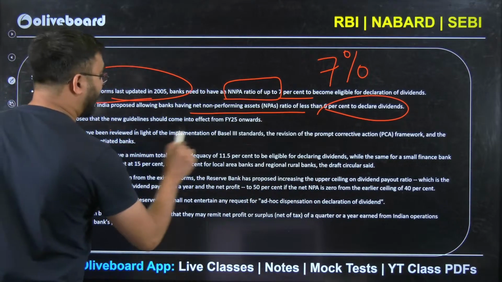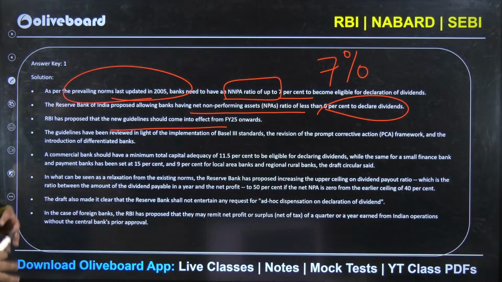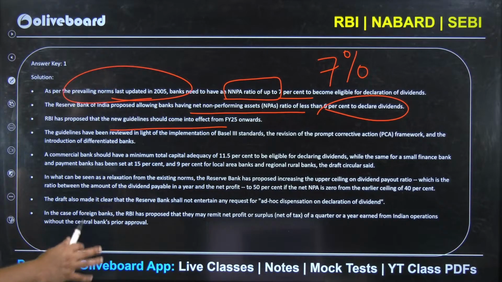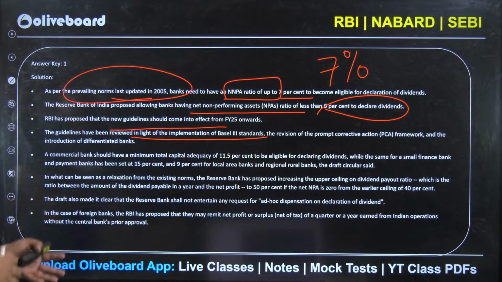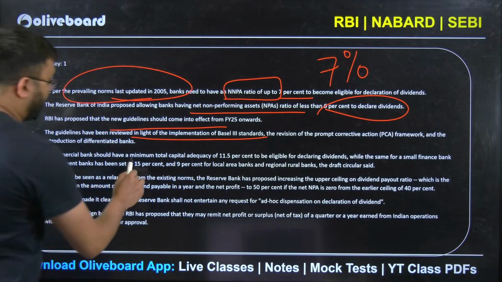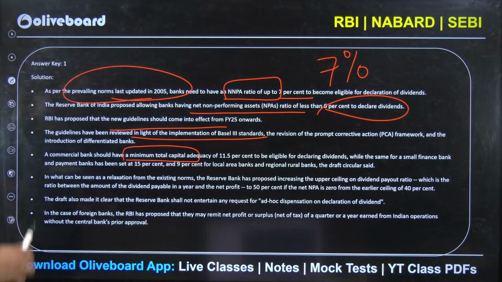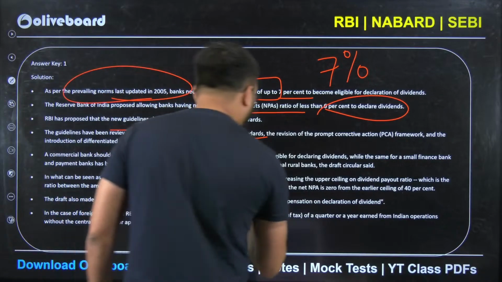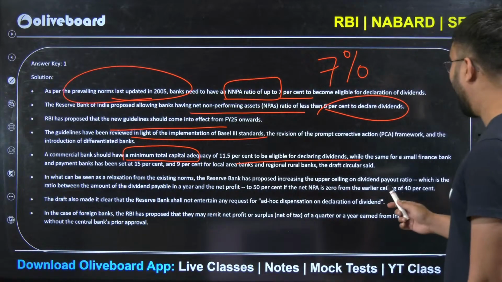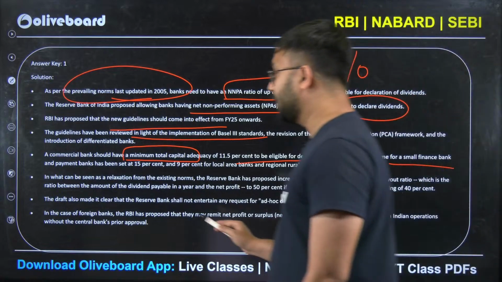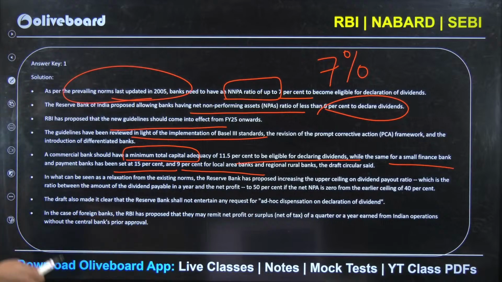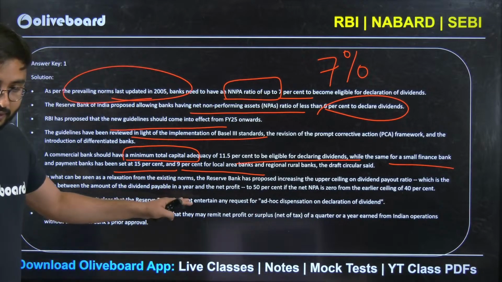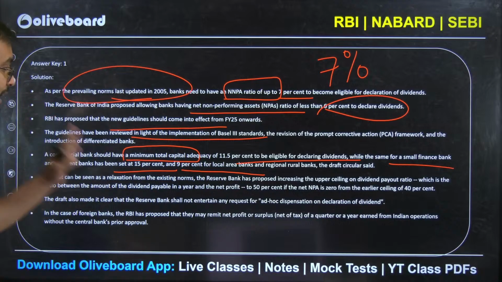Second, now RBI has given new guidelines from 2025 onwards. Now what are those? First thing is that all the guidelines have been reviewed in the light of Basel III norms and prompt corrective action norms. Second thing is that commercial bank with a minimum total capital adequacy of 11.5% only will be eligible to declare dividends, while same for small finance bank and payment banks is 15%. For local area banks and regional rural banks, it is 9%. Remember, this percentage is very, very important.